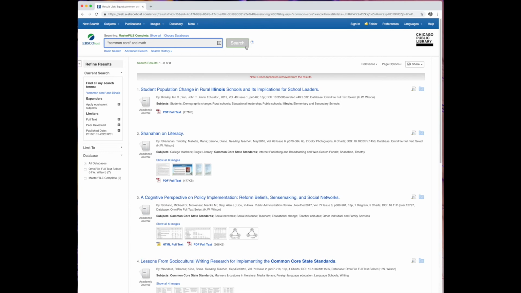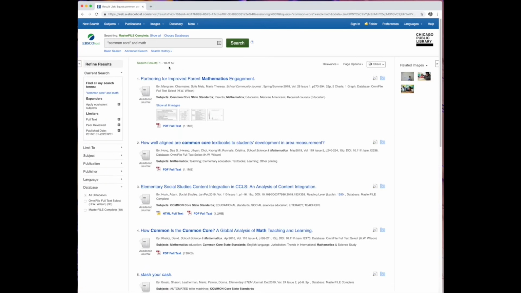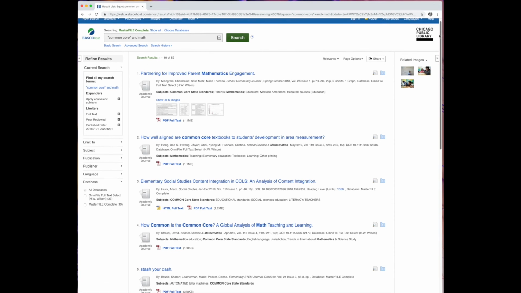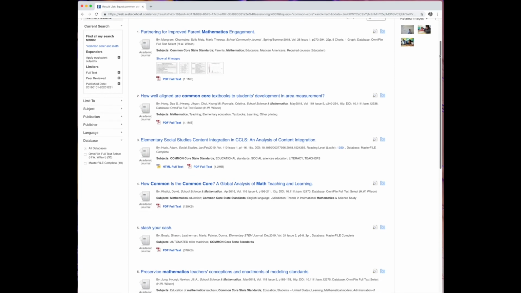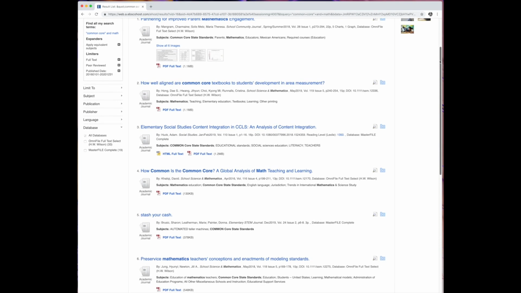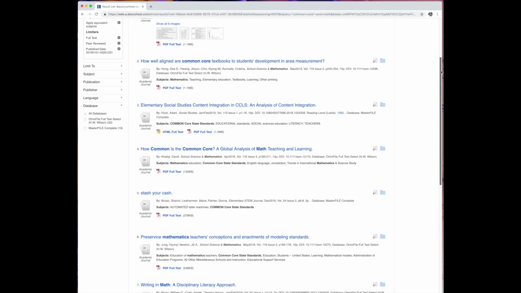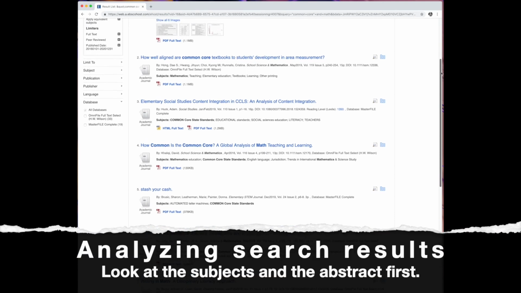In either case, we're actually once again going through the process of further narrowing our research subject. And by limiting our scope, we're also finding a more manageable number of resources to look through. In our Common Core math example, we're down to 30 results, and the top few results definitely seem to be fairly closely related and pretty helpful to helping us understand this issue a little further. Now that we've narrowed our focus and we've gotten some pretty good results, let's talk just a little bit about analyzing those results as we click on them.